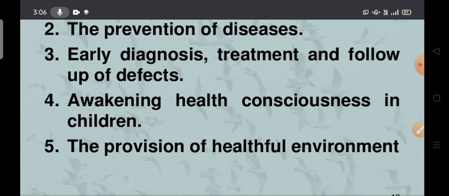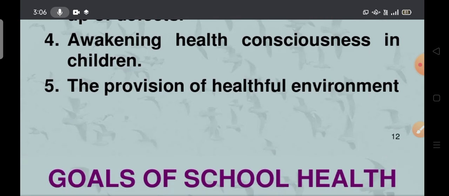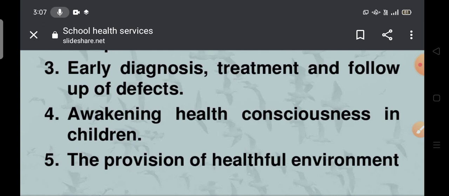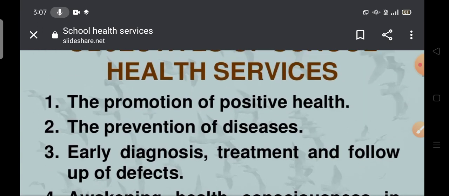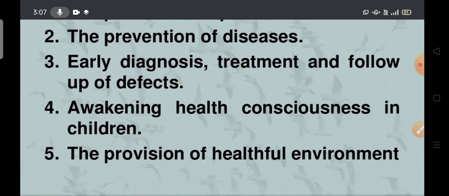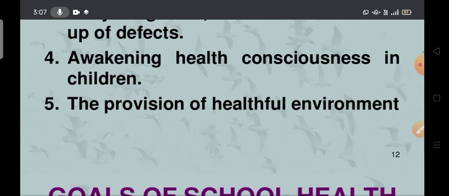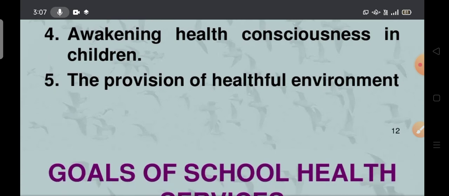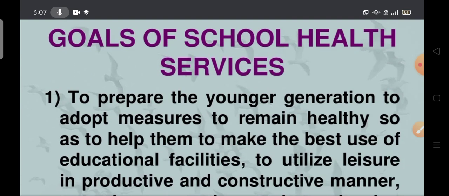Next one is awakening health consciousness in children. They have to know about their sickness and any problem, so we have to give awareness to the people. What is the main importance? We have to give health consciousness to the children. Next one is provision of a healthful environment. So these are all the objectives of school health services: promotion of positive health, prevention of diseases, early diagnosis, treatment, follow-up of defects, awakening health consciousness, and provision of a healthful environment. Next one is the goals of school health services.